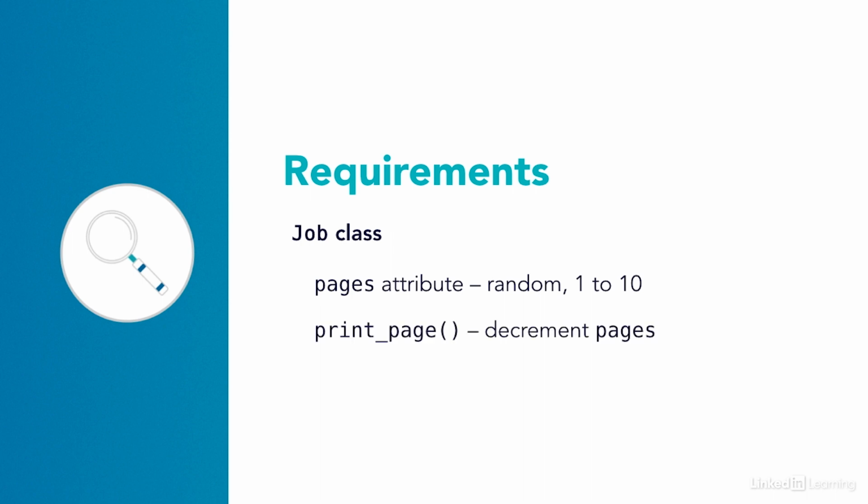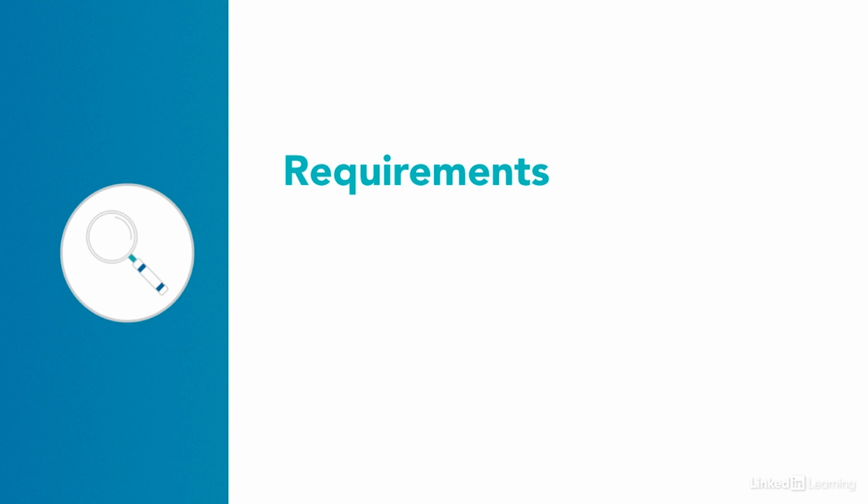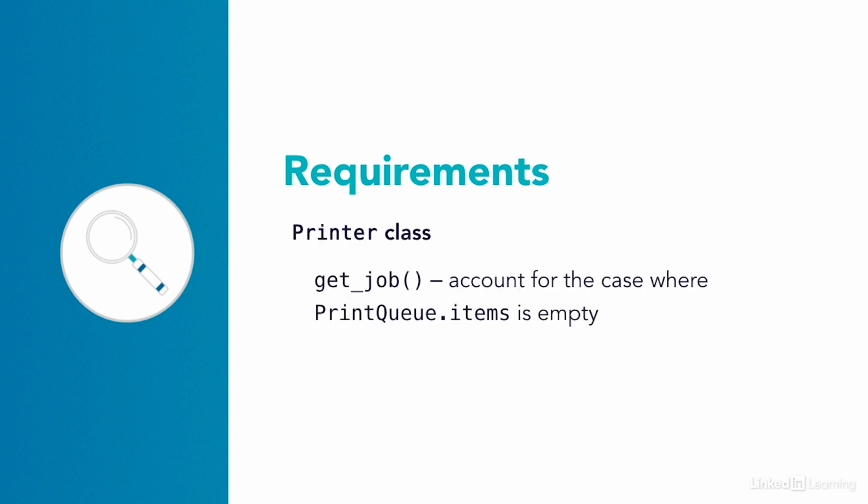The job class should also have a print page method that decrements pages, and a check complete method, which will check whether or not all the pages have been printed. The third requirement is a printer class. The printer class should have a getJob method that makes use of the queue's built-in dequeue method to take the first job in the print queue off of the queue. Make sure you account for the case where printQueue.items is empty, or else you'll get an error. Go ahead and give this a try, and then I'll show you how I solved it.